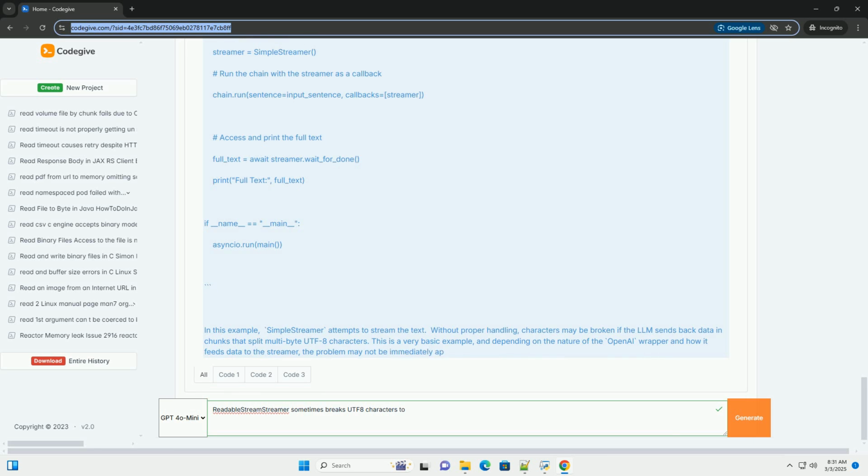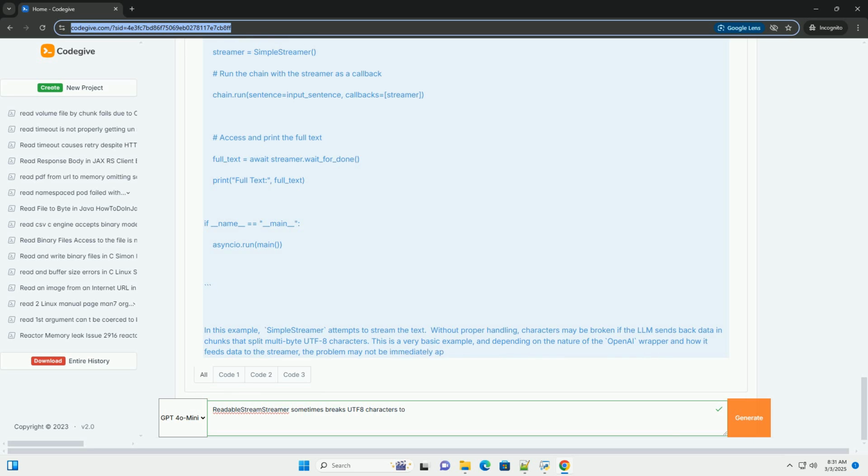3. Consumer-side problems. Terminal/browser encoding: the terminal or web browser displaying the streamed text might be configured to use a different encoding. This isn't directly related to the ReadableStreamStreamer itself but can cause rendering issues. Incorrect decoding on the client: if you're receiving the stream on a client, for example a web browser, you need to ensure that the client-side code correctly decodes the incoming byte stream as UTF8.